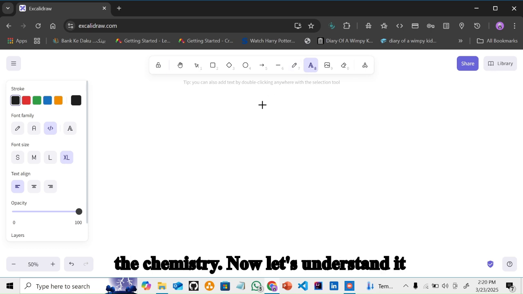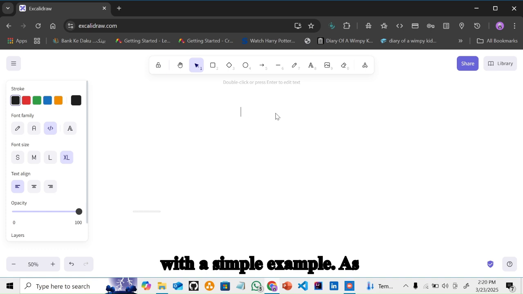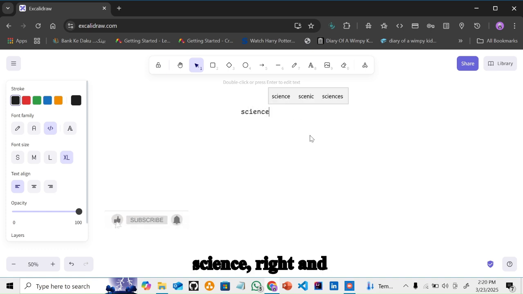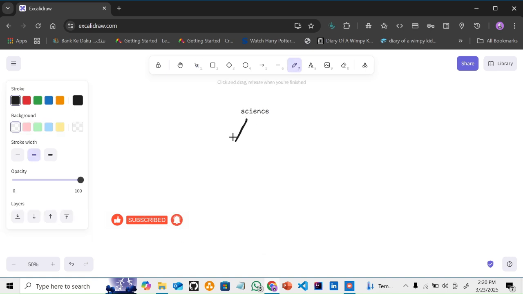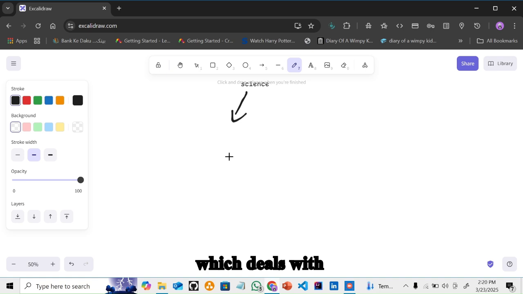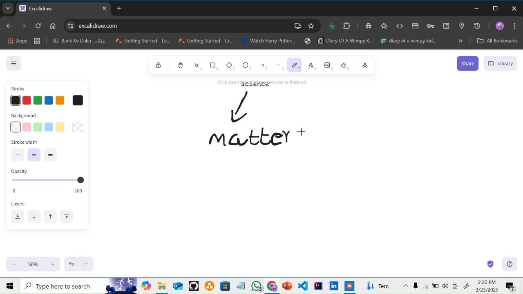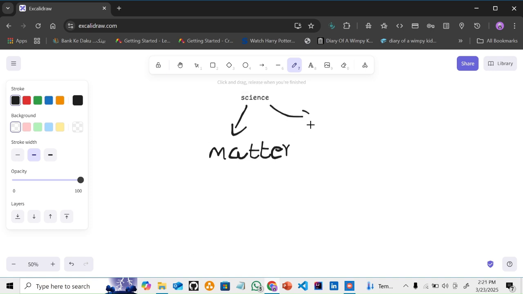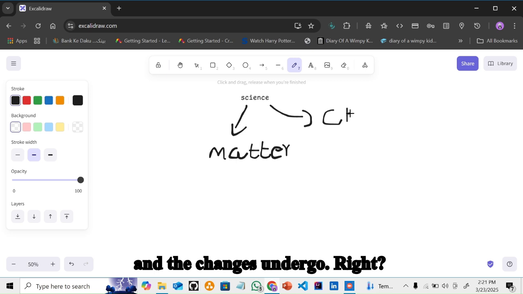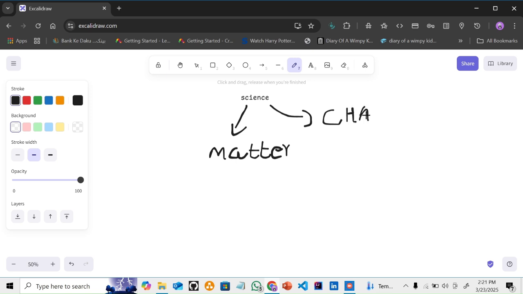Now let's understand it with a simple example. As chemistry is a branch of science, right, which deals with the matter, right, and the changes it undergoes, right?